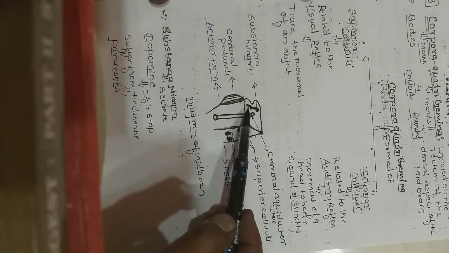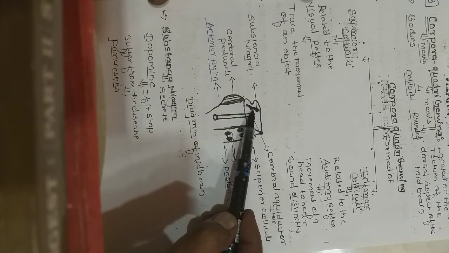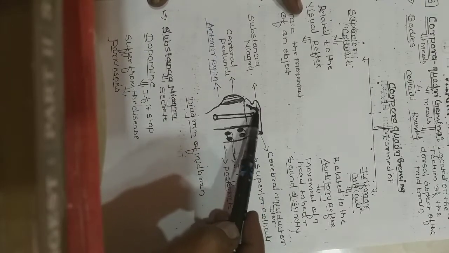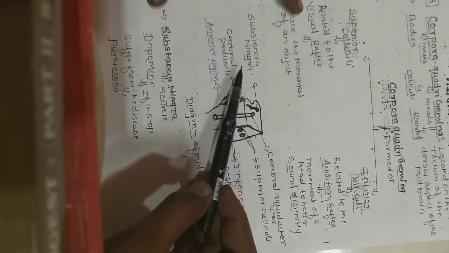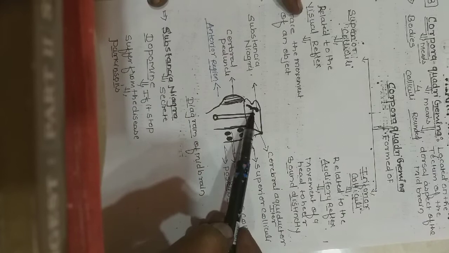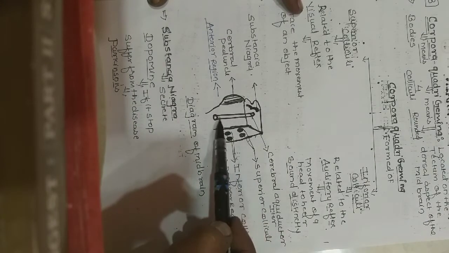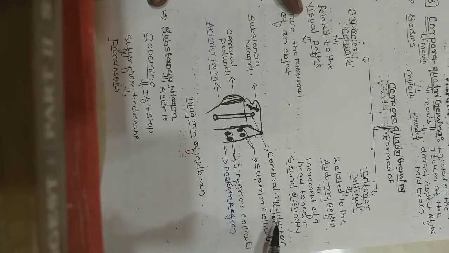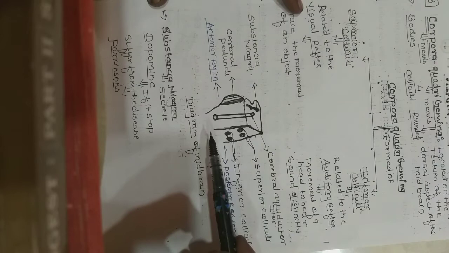Here you are seeing some dark substance present. These dark bodies are known as the substantia nigra. You are also seeing a tube passing from inside. It is not transparent, but I have drawn it for you. That tube is called the cerebral aqueduct, or aqueduct of Sylvius, that joins the third ventricle to the fourth ventricle.